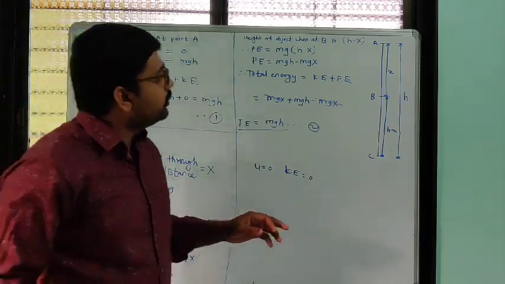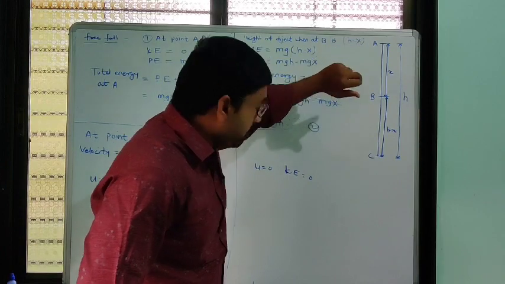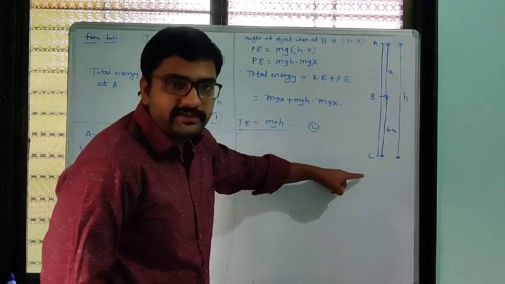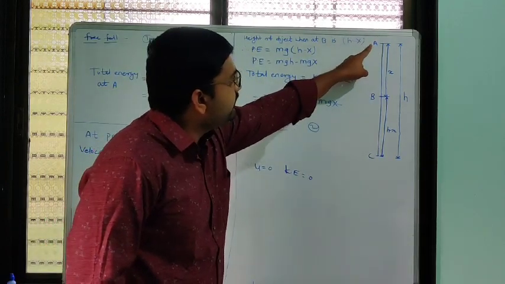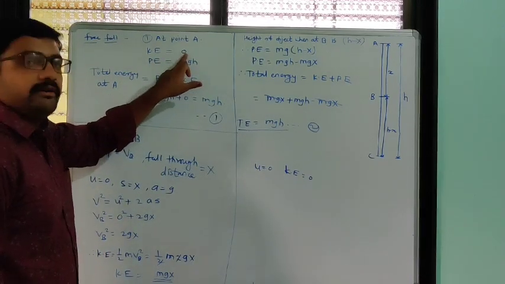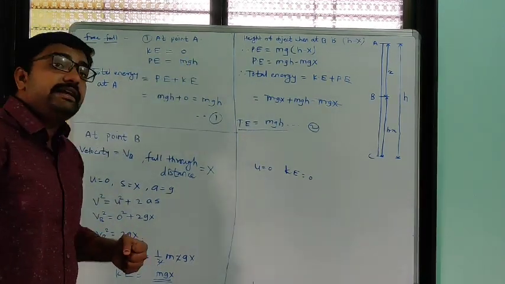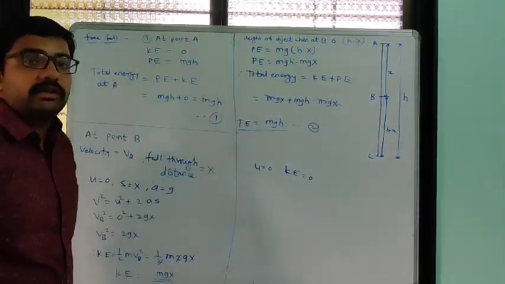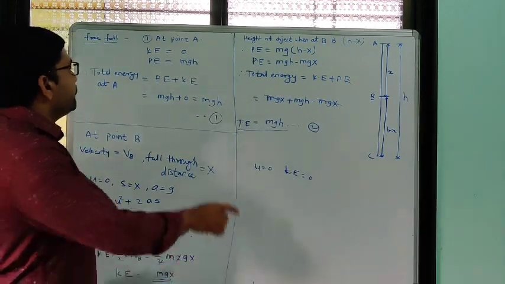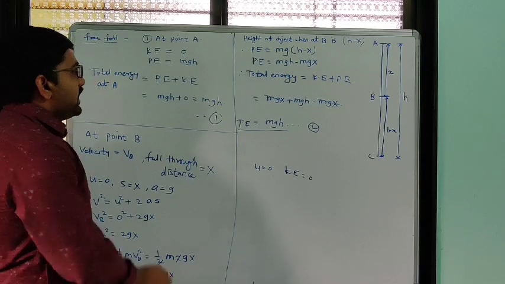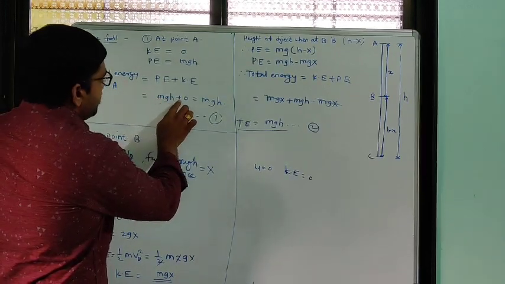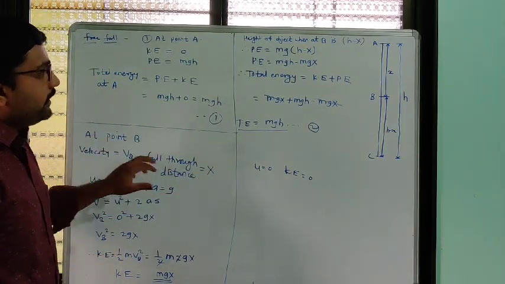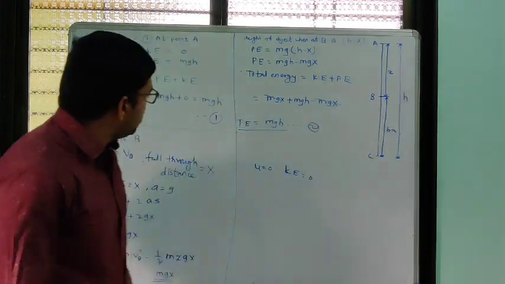Here we simply have to calculate the total energy of an object when it starts freely falling from point A to point C. Here its velocity is equal to 0, so its kinetic energy will be equal to 0. The energy the object has is due to this height. So the total energy will be only potential energy, which is mgh. So total energy is mgh plus kinetic energy 0, that is mgh.